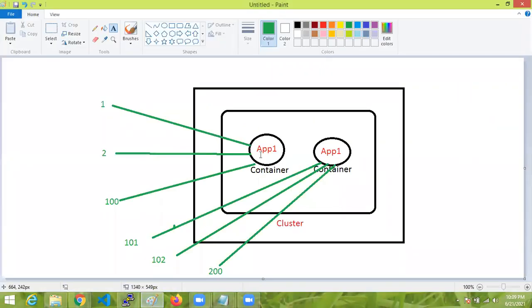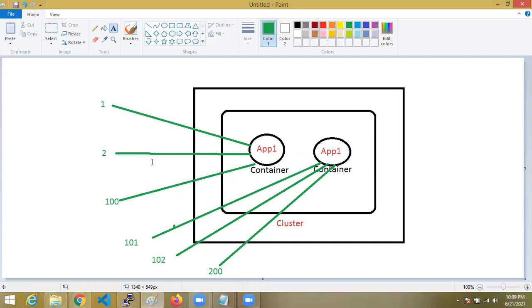Because of increasing the application instances, what happened? 100 requests are sent to one instance of the same application, another 100 requests go to another instance. Now the same application runs in two containers. One container handles 100 requests, another can handle 100 requests.